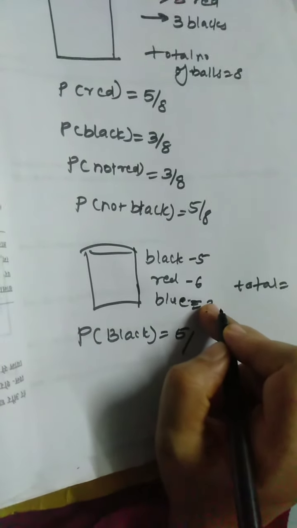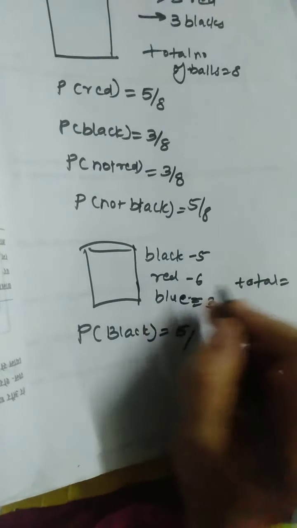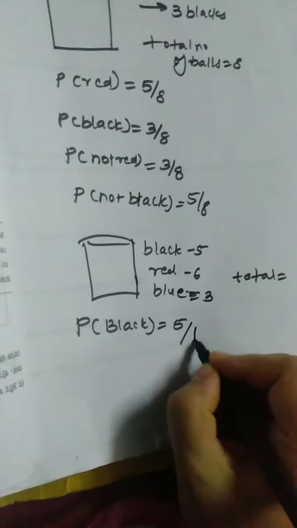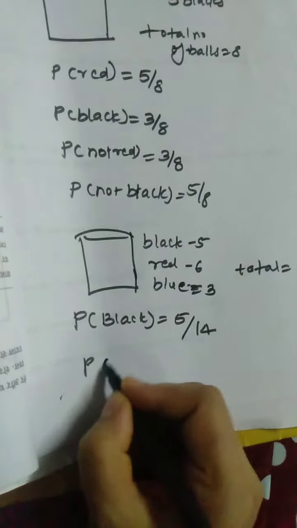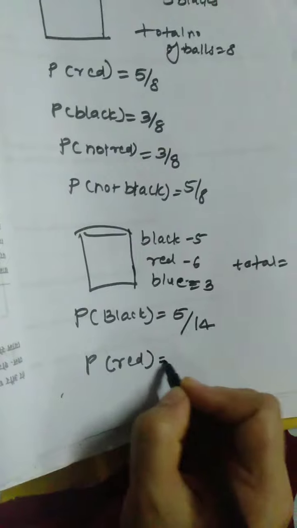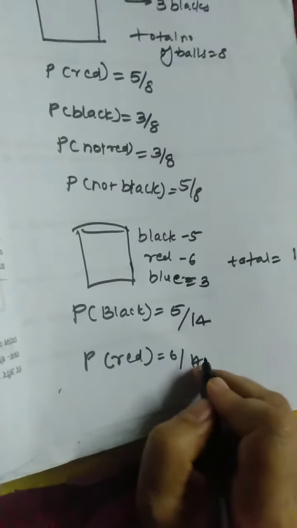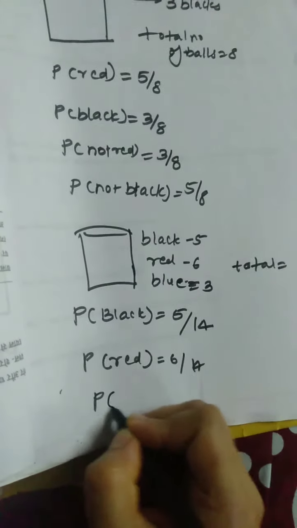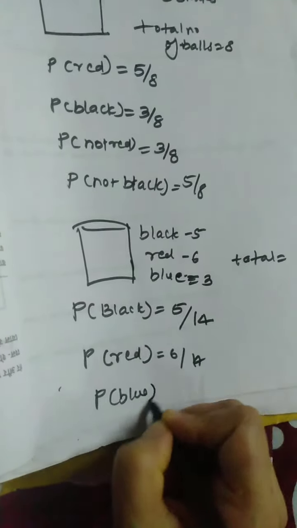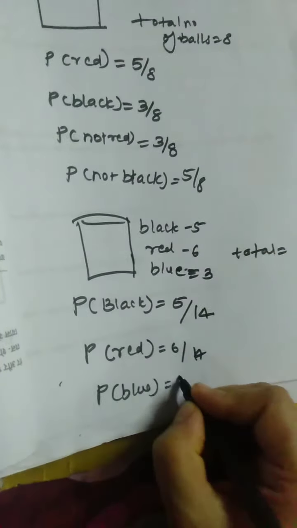5 plus 6, 5 plus 3, 8, 8 plus 6 is 14. So you get 5 by 14. What is the probability of getting the red ball? You get 6 by 14. There are 6 red balls, so 6 by total number of balls. What is the probability of getting the blue ball? You are getting 3 by 14.